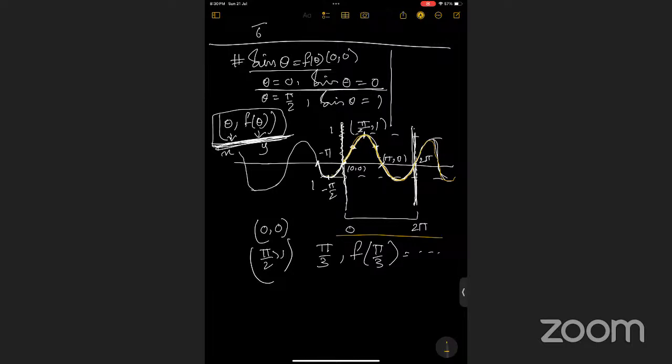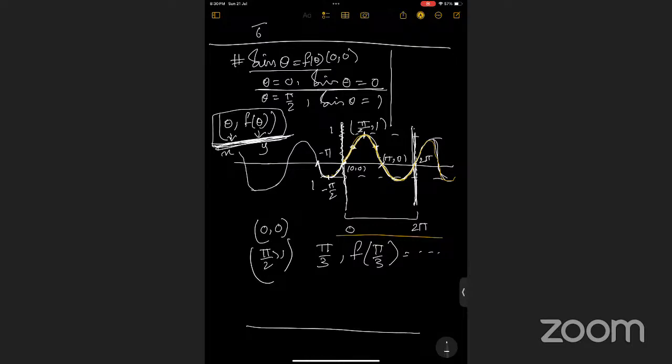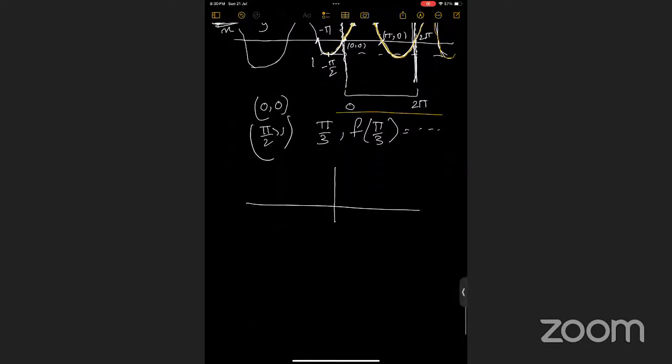If we take the cos function, the graph of a cos function at the point pi by 2... at 0, cos 0 is 1, right? This is one point. At pi by 2, cos is 0, and at minus pi by 2, cos is 0. This is our one.